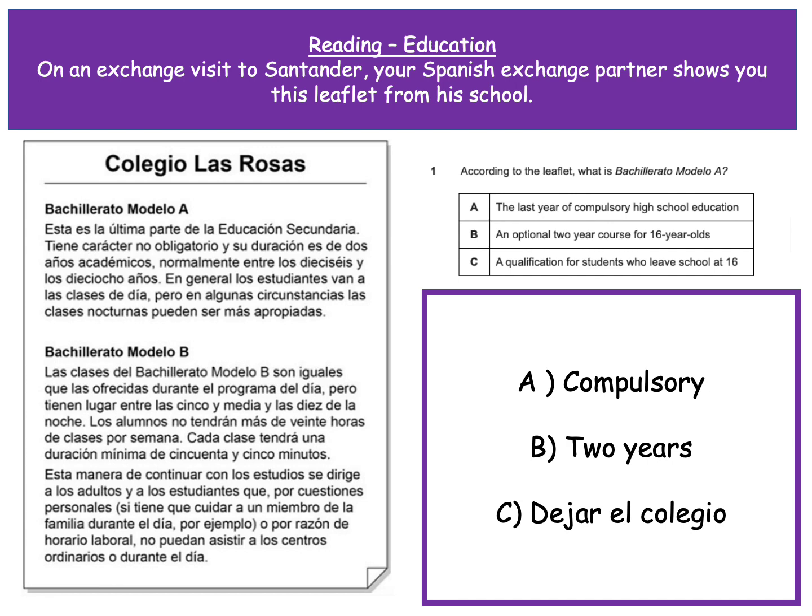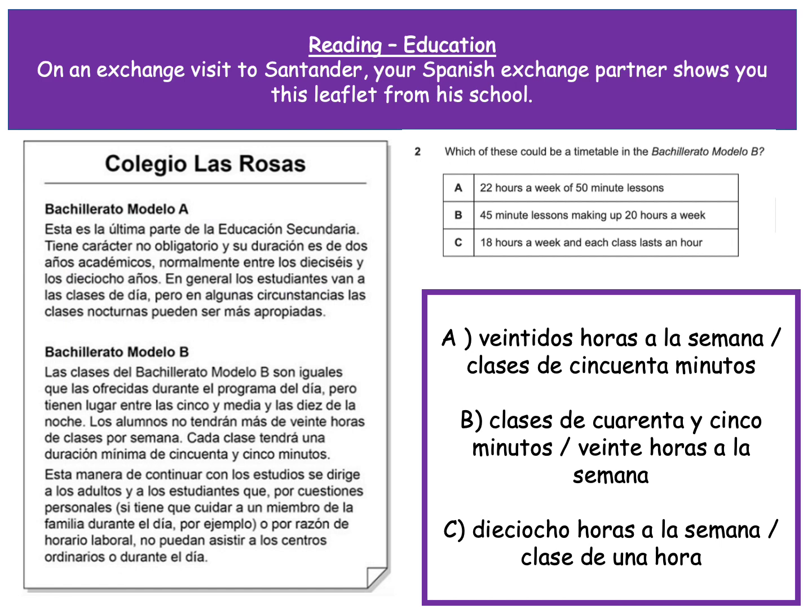Okay. Now I think the trap here, which I think many people might fall into, is you see this word obligatorio and think, well, that means the same as compulsory. However, if you look at what comes before it, it says no obligatorio. Therefore, the answer for that one can't be A. The answer for it is B. Okay, we're looking at this part here. Su duración es de 2 años académicos. Su duración, its duration is 2 years. That's the answer for number 1. So number 1 is B.